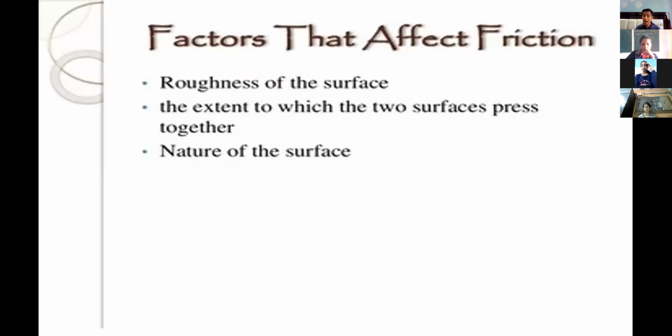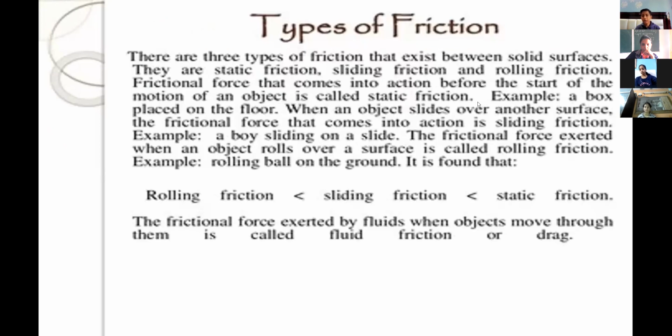Factors that affect friction: roughness of the surfaces, the extent to which the two surfaces press together, and the nature of the surface. Types of friction. There are three types of friction that exist between solid surfaces. There are static friction, sliding friction, and rolling friction.